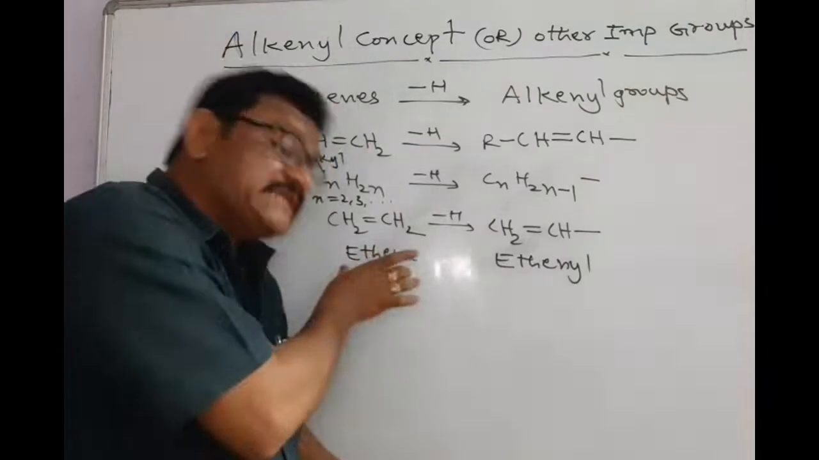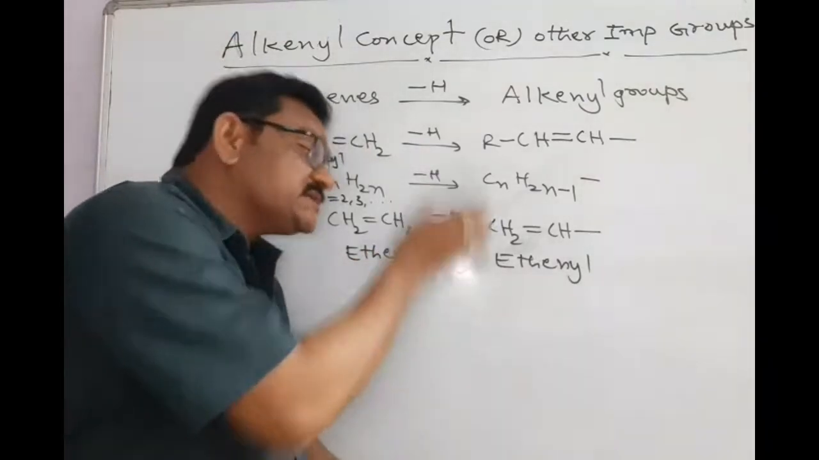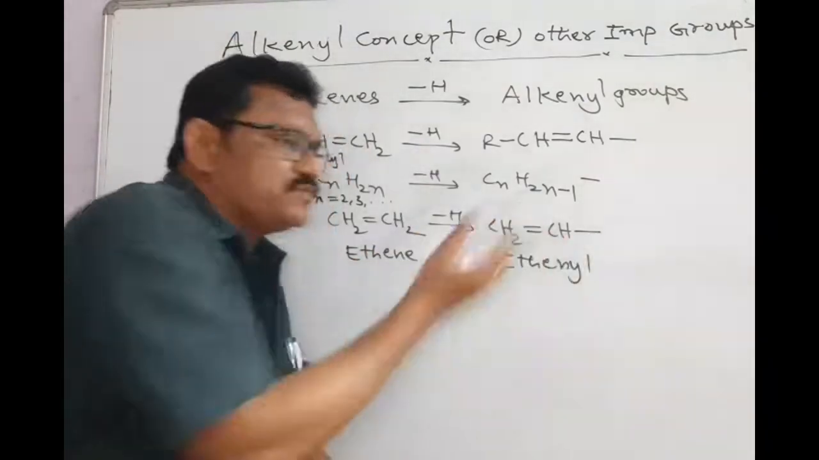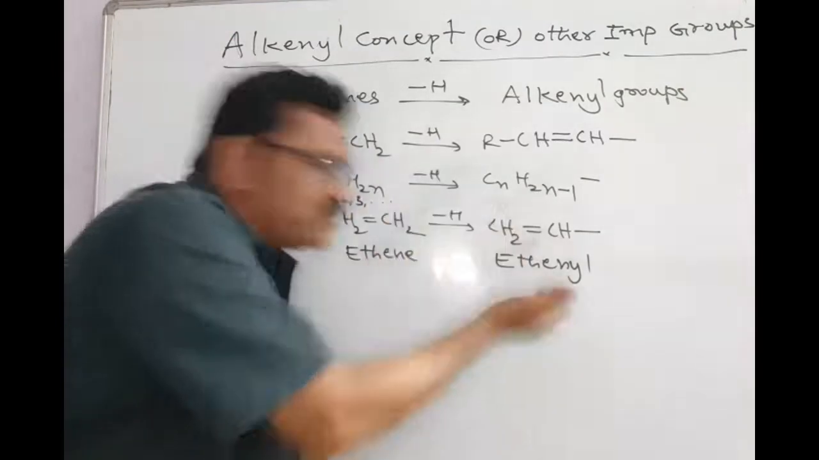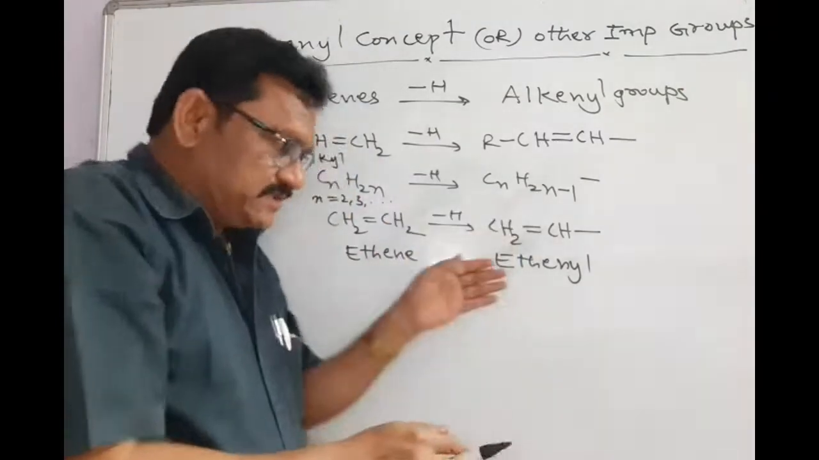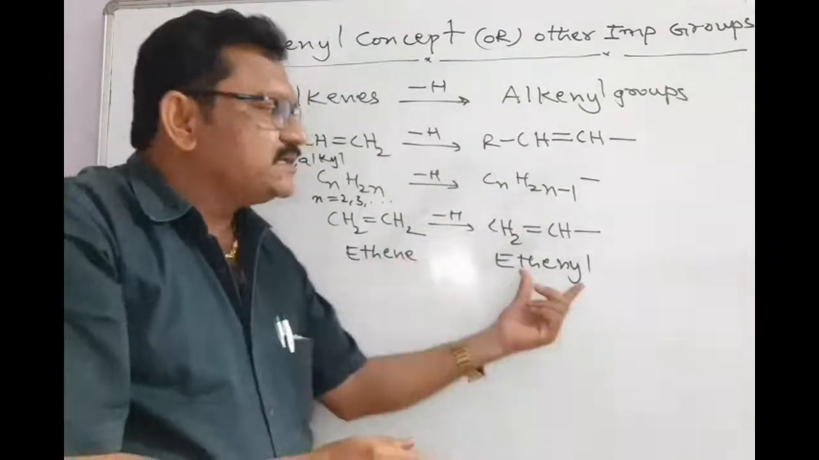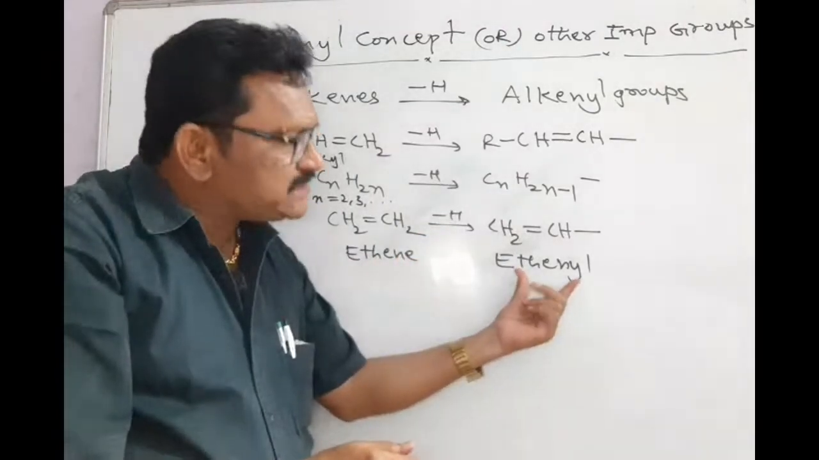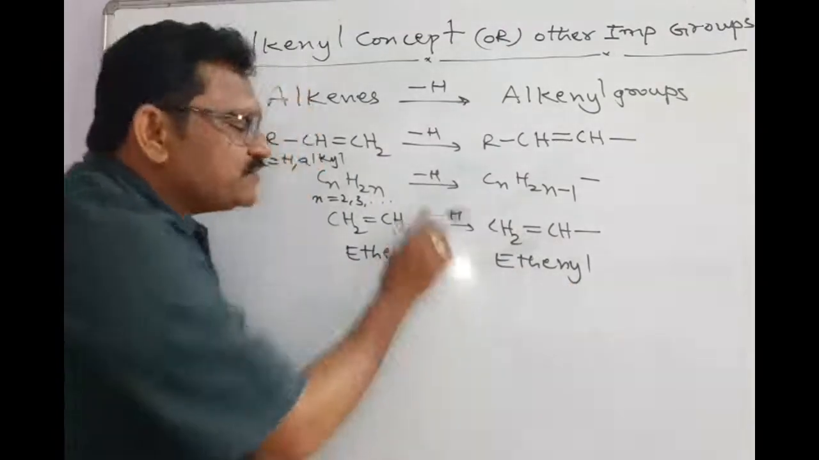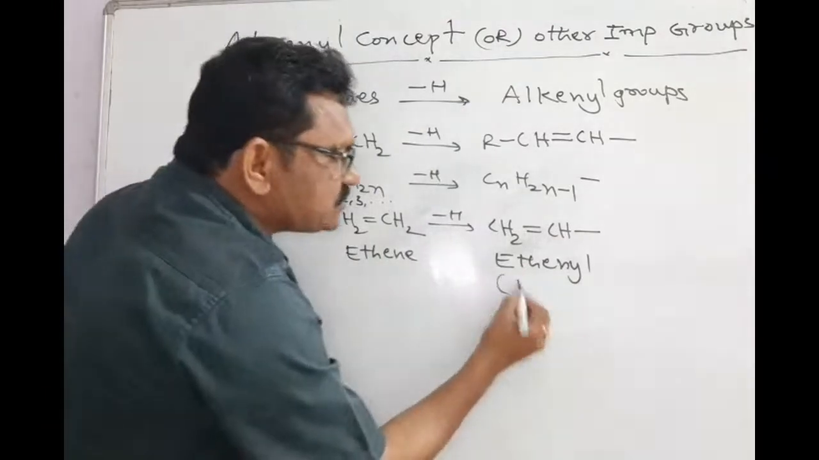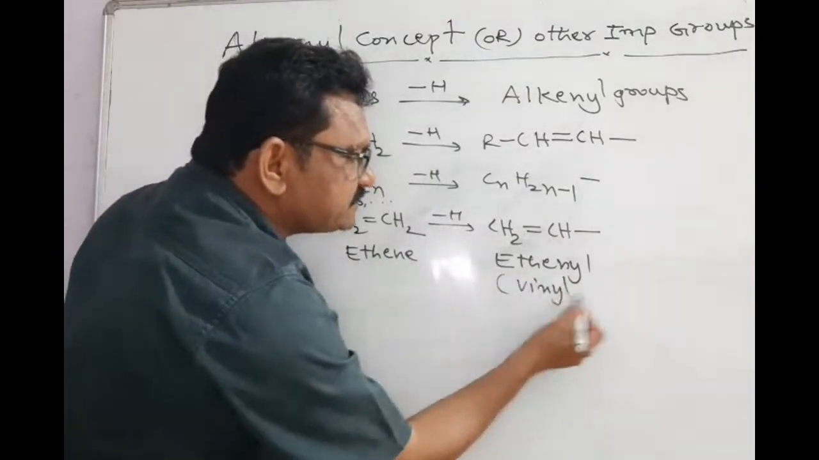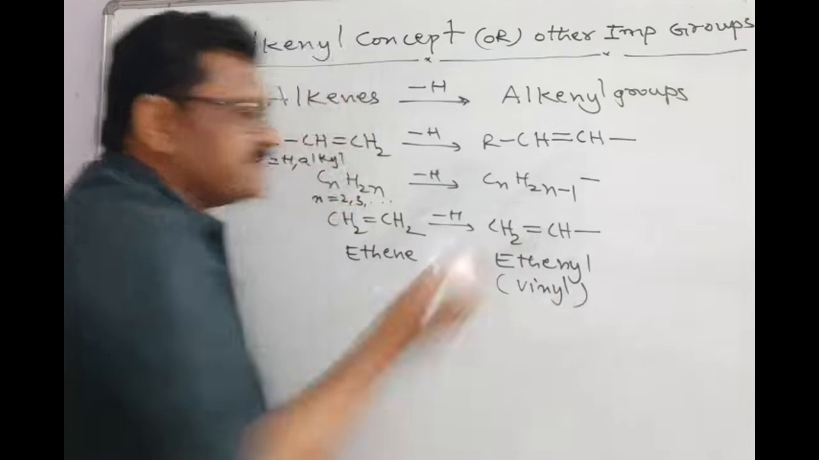For example, this is ethane; in last class we got the ethyl group. From propane you get the propyl group. Like that, here from ethene, when we remove a hydrogen atom, there is formation of the ethynyl group. This is also called vinyl. The common name of the ethynyl group is vinyl.